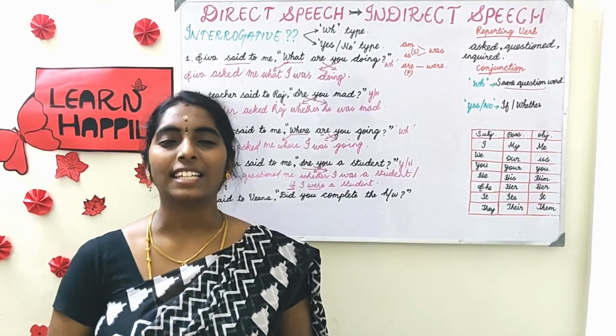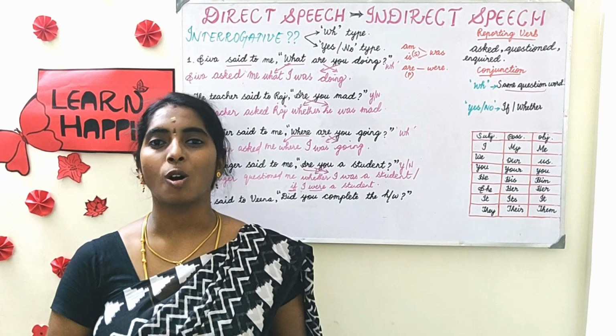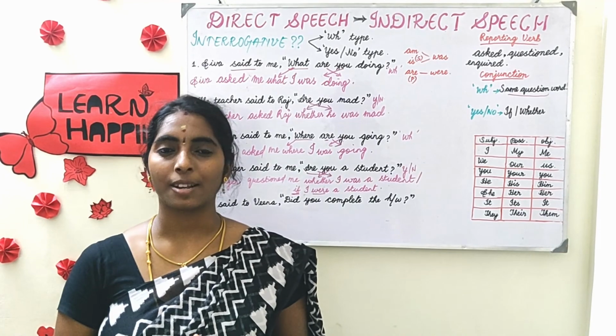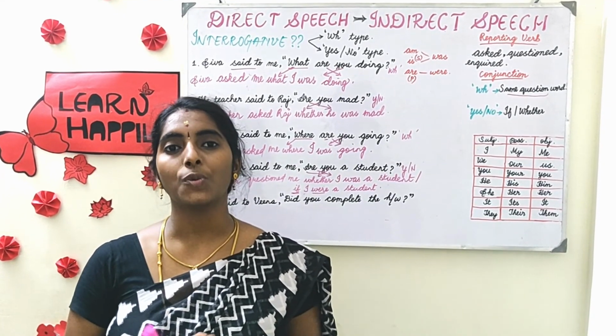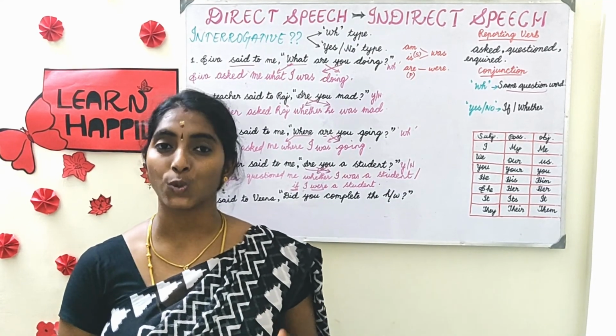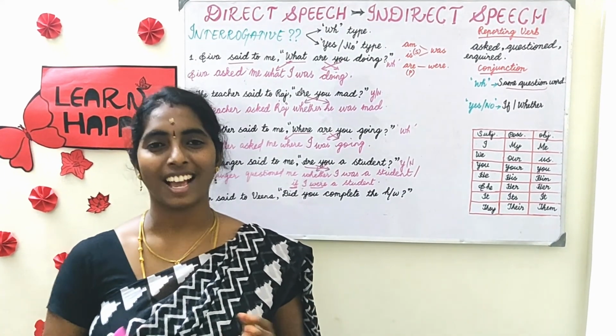So far we have seen the direct to indirect conversion in all the kinds of sentences, that is statement, interrogative, imperative and exclamatory. In the upcoming video you will see how to convert indirect sentences to direct sentences, which is very easy. Okay. Thanks for watching.